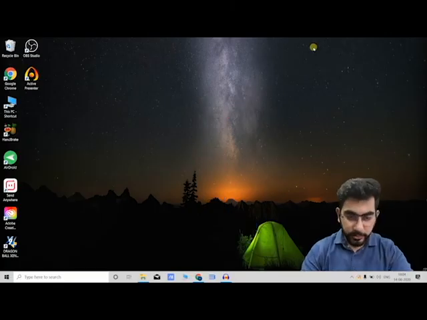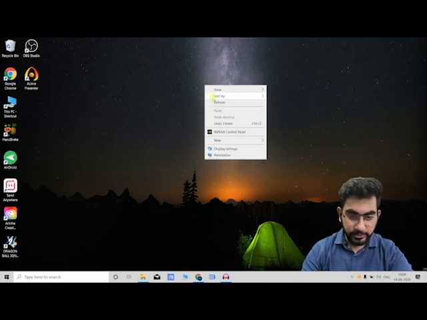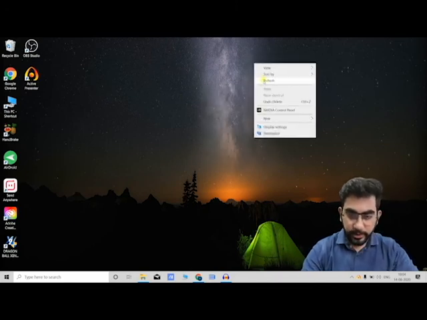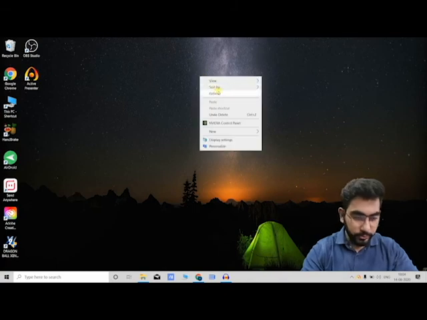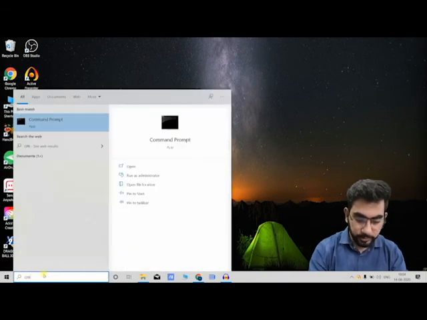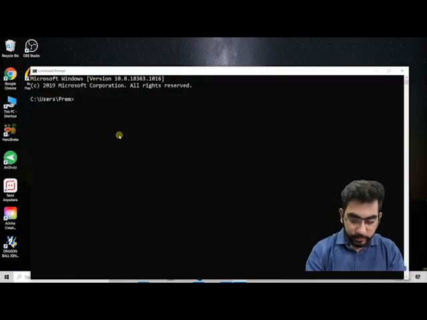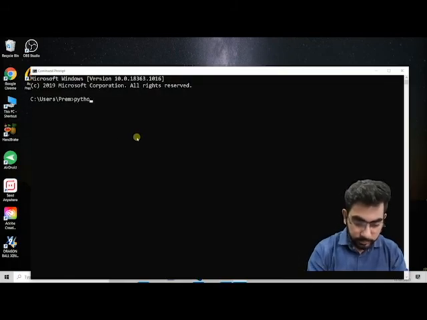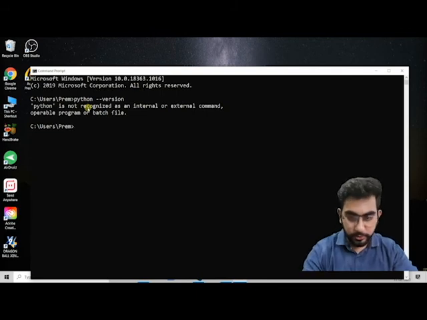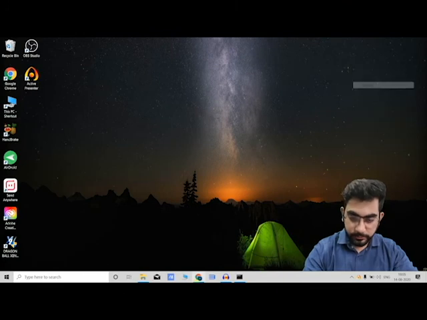So we are on our computer screen and first we need to install Python. To check whether our system has Python installed already or not, go to the Windows button and just type cmd to open command prompt and type the command python --version. और यहाँ कह रहा है Python is not recognized. That means Python is not installed in the system. The next thing you want to do is install it.